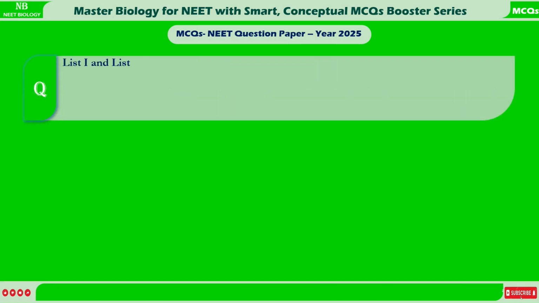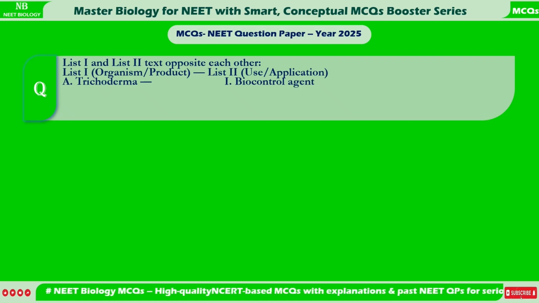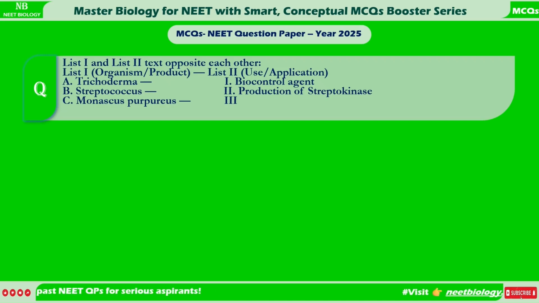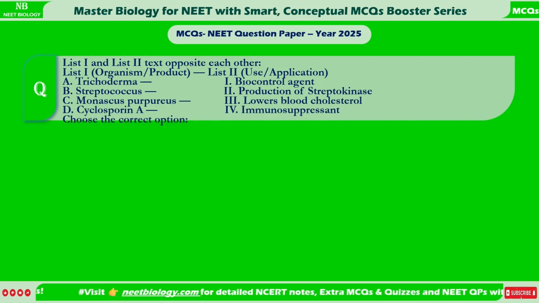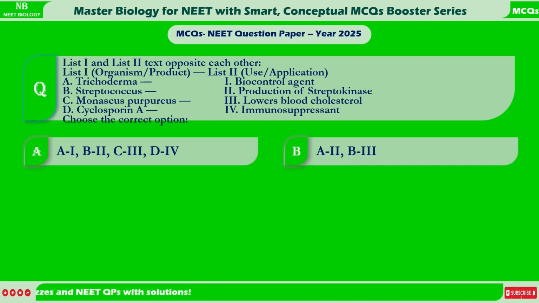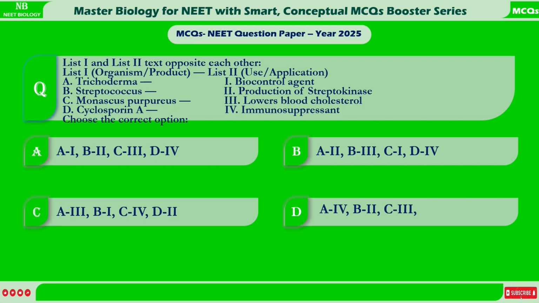List 1, organism product. List 2, use application. A. Trichoderma, 1. Biocontrol agent. B. Streptococcus, 2. Production of streptokinase. C. Monascus purpureus, 3. Lowers blood cholesterol. D. Cyclosporin A, 4. Immunosuppressant. Choose the correct option. A. A1, B2, C3, D4. B. A2, B3, C1, D4. C. A3, B1, C4, D2. D. A4, B2, C3, D1.